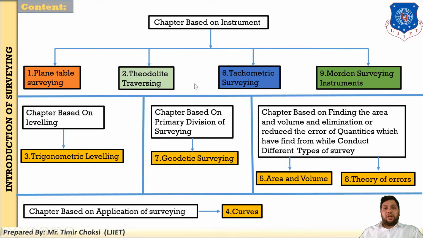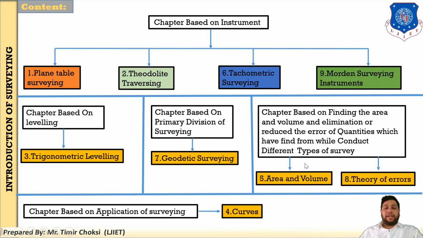Then after conducting the survey, like the plane table or theodolite, our next task will be to find the area and volume, as well as the theory of error. This chapter is based on finding the area and volume, and on eliminating or reducing the error or quantity which appears while conducting the different types of survey. After getting the survey, some errors are developed. So how to solve the error? The chapter in the syllabus for that is the theory of error.